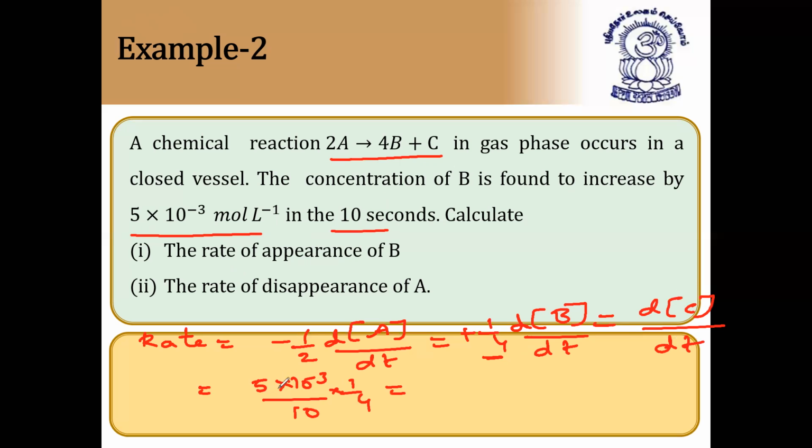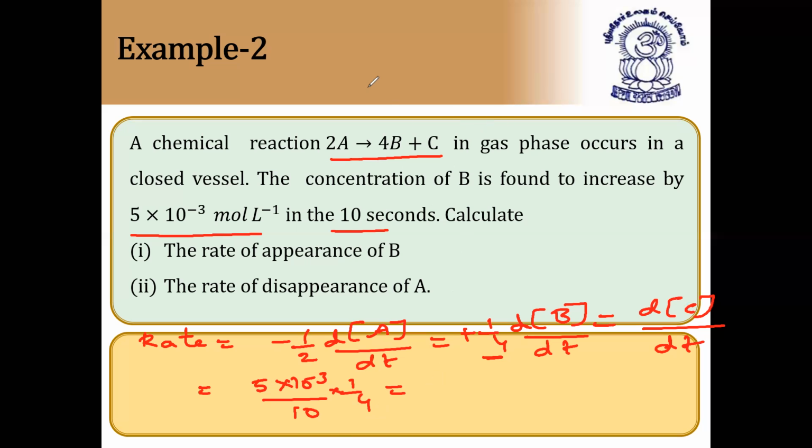which is equal to, so 1 by 4. So they are asking, so this is times 4 we have to keep. So 20 × 10^-3. So this becomes 5 × 10^-3. If you calculate like this, you'll get the answer. So 5 into 10 times 4 is 40. 5 by 40 means 1 by 8. 1 by 8, again you have to divide it. So you'll definitely get the answer.